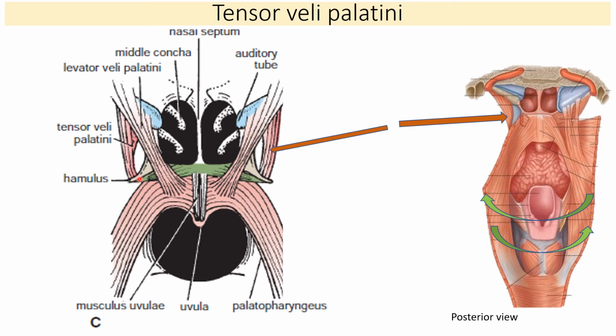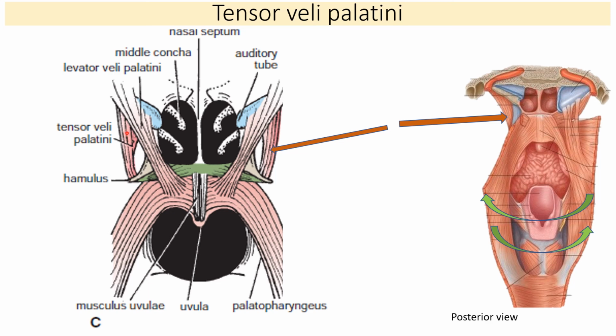Here, this projection I told you about in the beginning, remember the pterygoid hamulus. One thing you have to remember: when we were doing the hard palate, we were looking at the hard palate from its inferior aspect. Right now we are looking at this from the posterior aspect. So this is the medial pterygoid plate. If we remove this muscle, this is the medial pterygoid plate and this extension is the pterygoid hamulus.